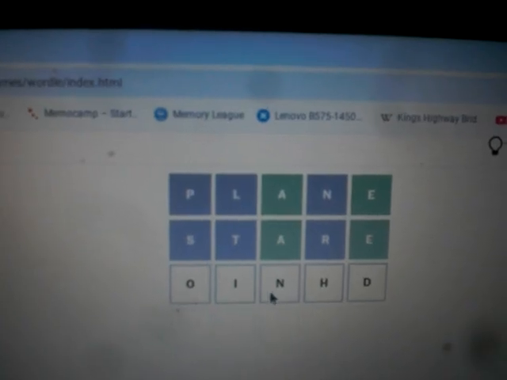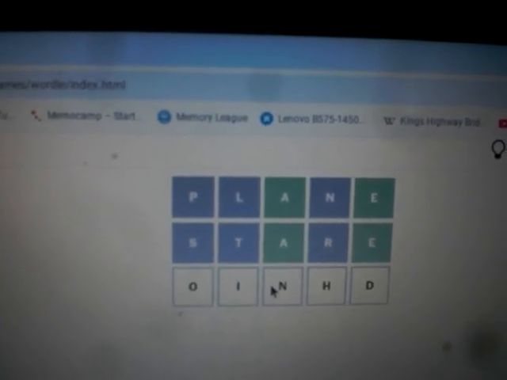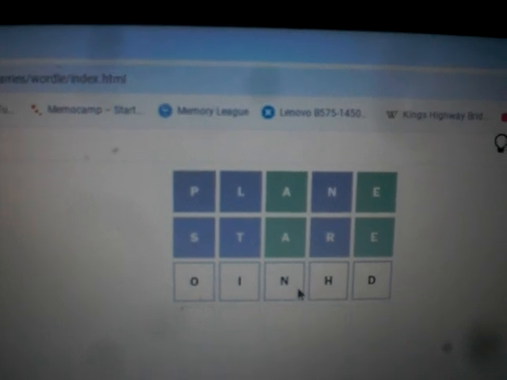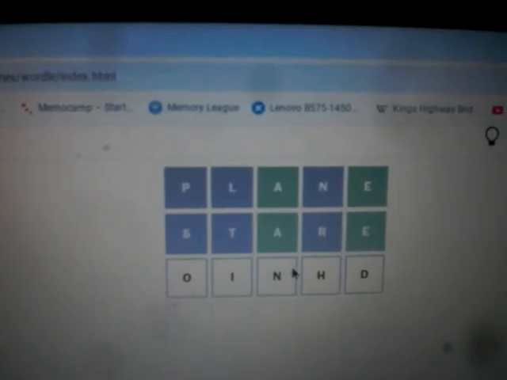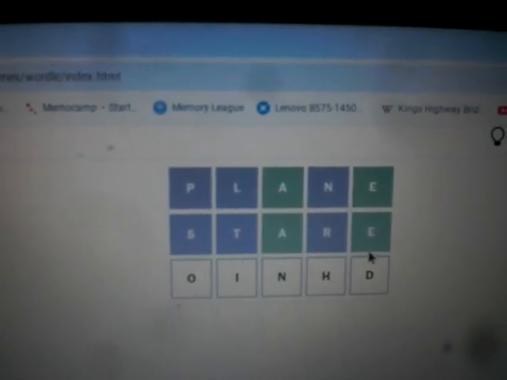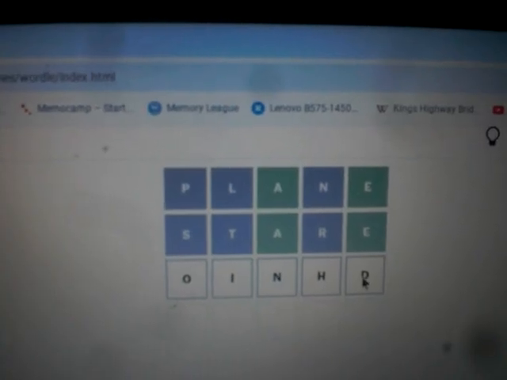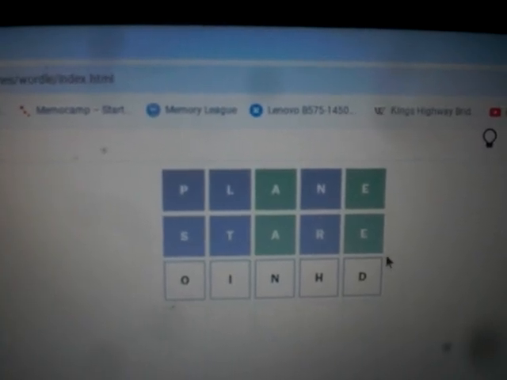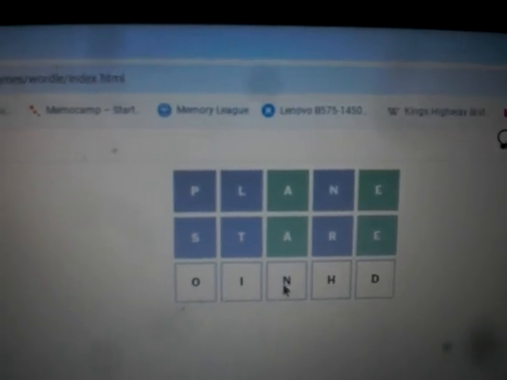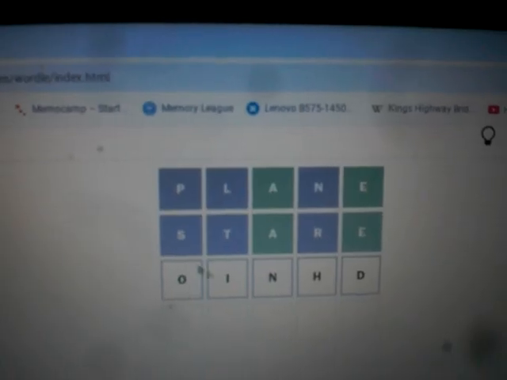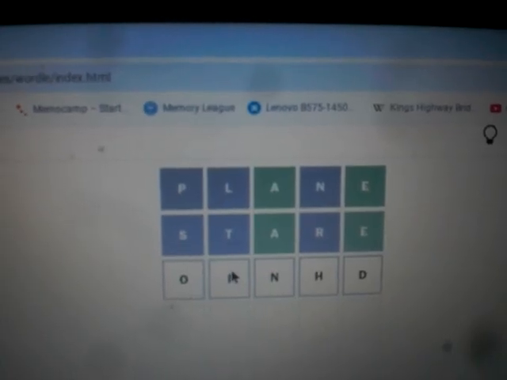Innate, can't use the T. I think innate's 2 N's, right? 6 letters. H-O-A blank E. D-O-A blank E. Nothing. N-I-A. N-O-A. Boy, nothing's jumping out at me at all.